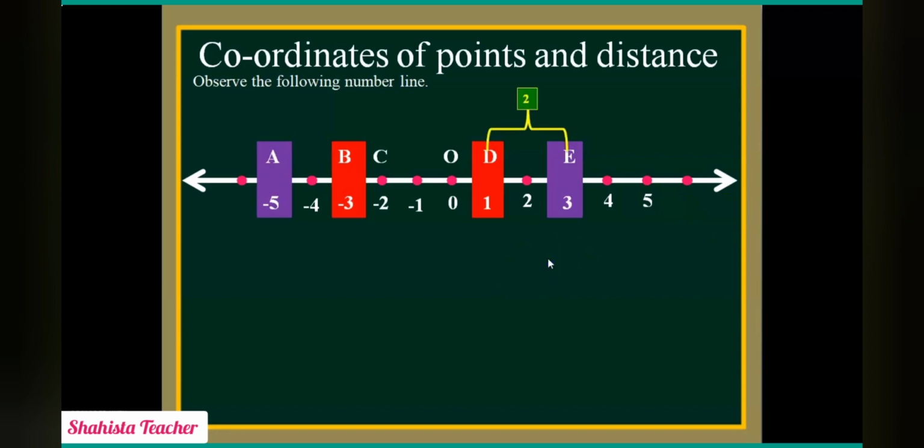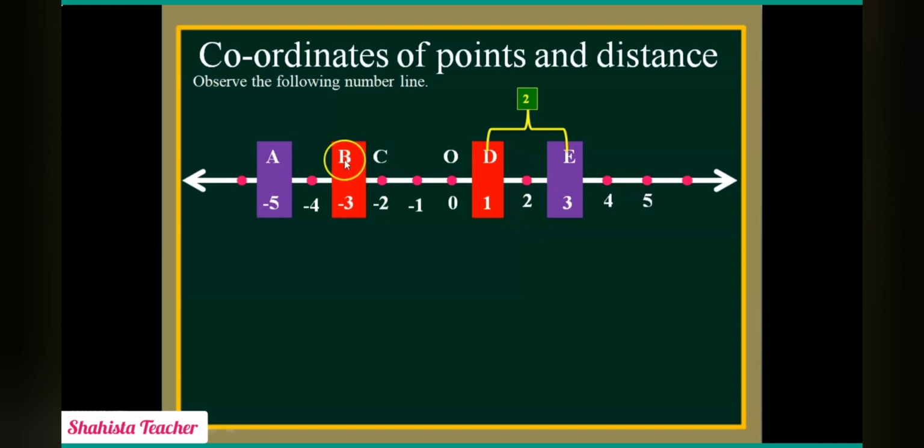So concentrate here. Yes, D carries +1 and E carries +3. So what is the distance between these two alphabets? As we know, we are calculating distance here. For distance we have to use subtraction. So E minus D. E is 3 and D is 1. So 3 minus 1 gives us 2. That is why between these two alphabets we have the number 2.